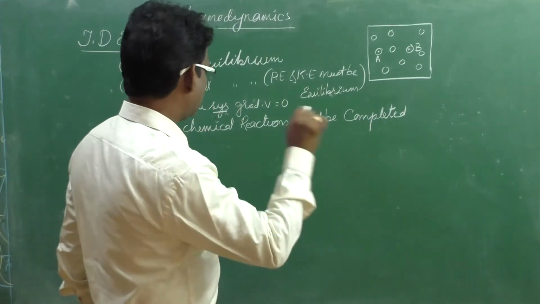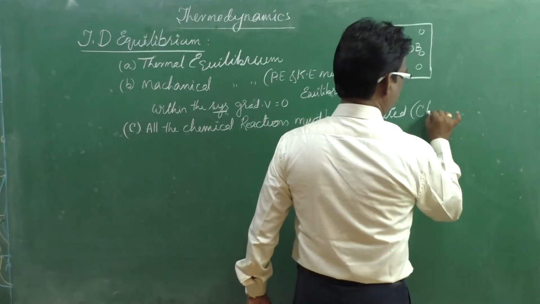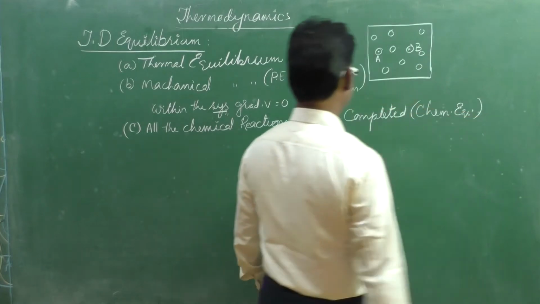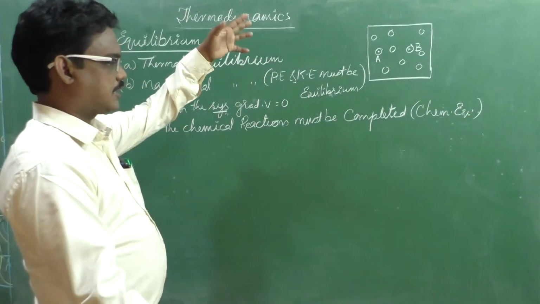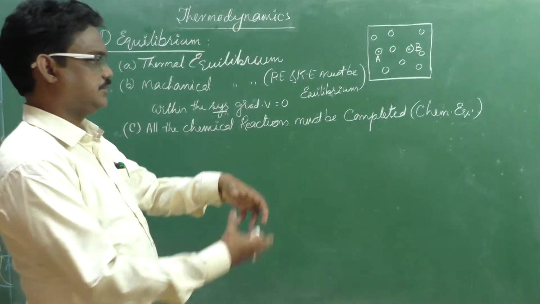That means chemical equilibrium. Okay, I can say that is chemical equilibrium. Right. Now, collectively, I will connect all these three.